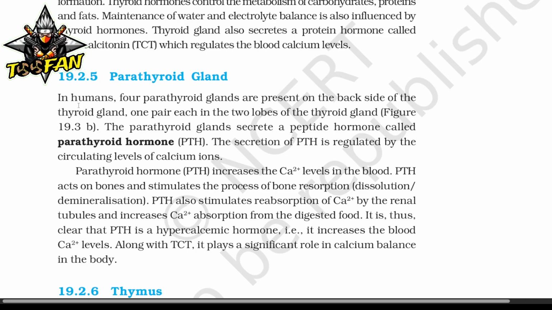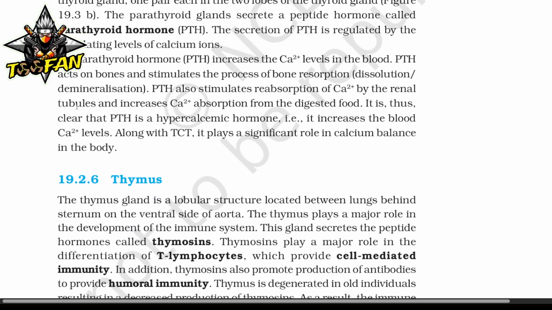Parathyroid hormone acts on the bones and stimulates the process of bone resorption, dissolution, demineralization. PTH also stimulates reabsorption of calcium ions by the renal tubules and increases calcium ion absorption from the digested food. It is thus clear that parathyroid hormone is a hypercalcemic hormone, that is, it increases the blood calcium level. Along with TCT, it plays a significant role in calcium balance in the body.